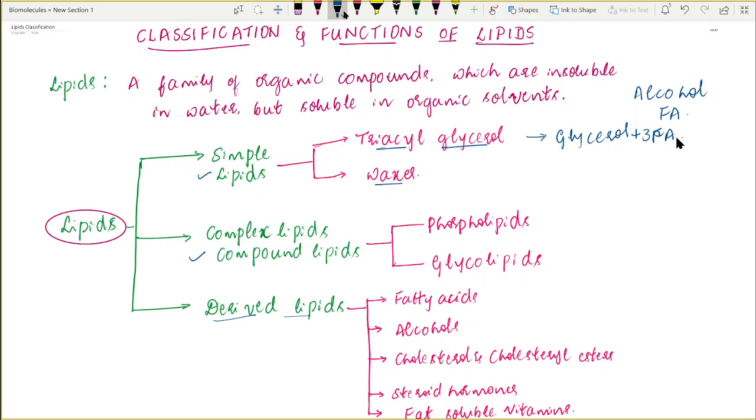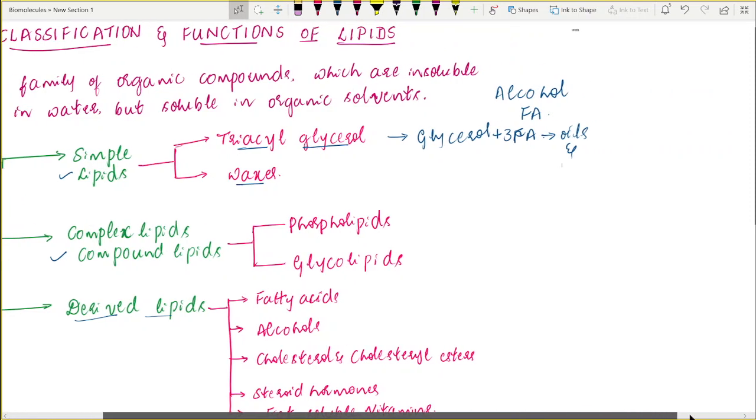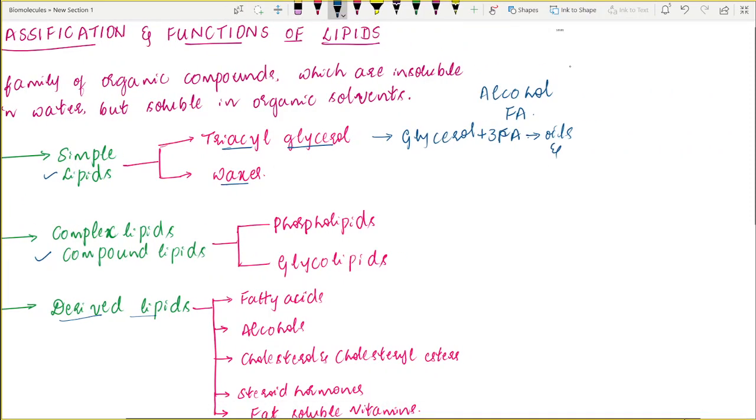These triacyl glycerols or triglycerides are commonly called oils and fats that we use in our day-to-day life, in our foods. Examples are all the vegetable oils like sunflower oil, safflower oil, groundnut oil, and even fats like butter and ghee. They are all examples of triacyl glycerols or triglycerides.